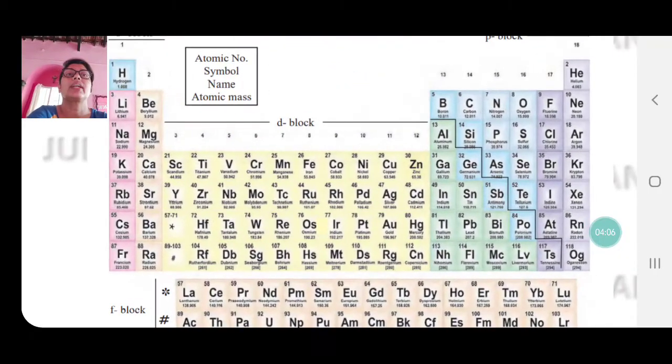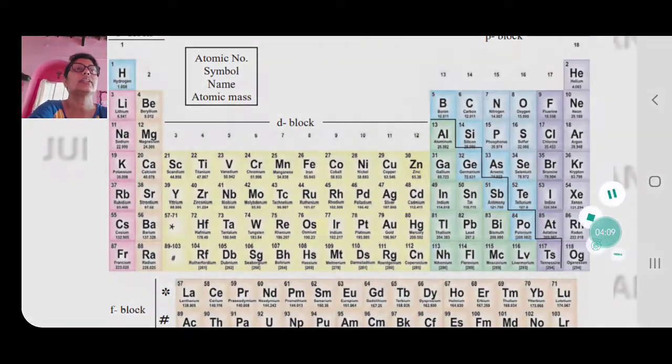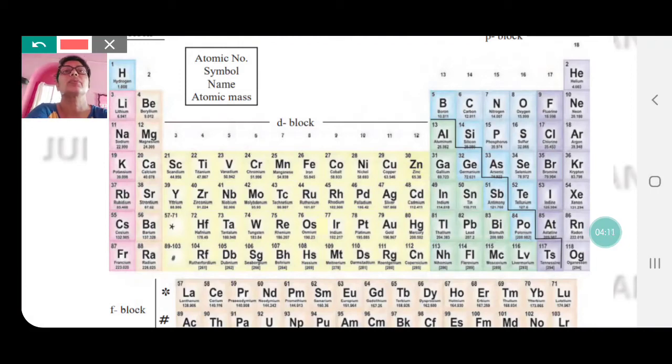Now here if you look carefully, you find all the 18 groups. So 1, 2, then you have 3, 4, 5, 6, 7, 8, 9, 10, 11, 12, 13, 14, 15, 16, 17 and 18. The 18th one has helium, neon, argon, krypton, xenon, radon. These are the noble gases which we used to call the zero group. They are still called zero group elements also.